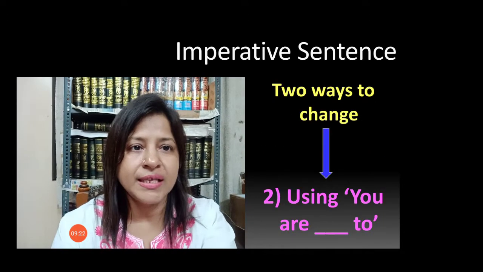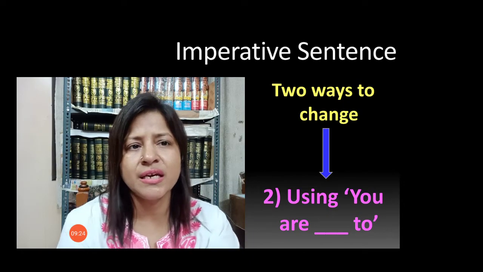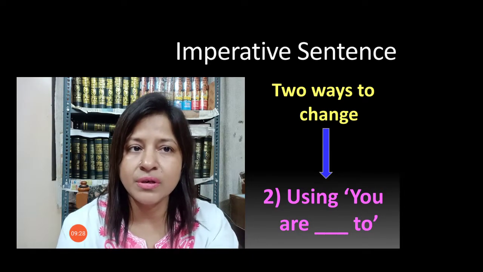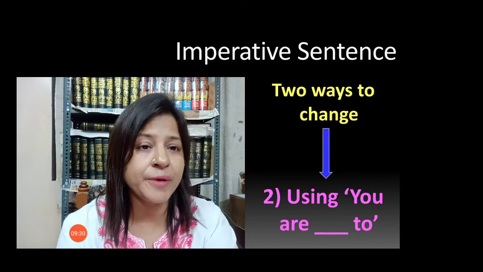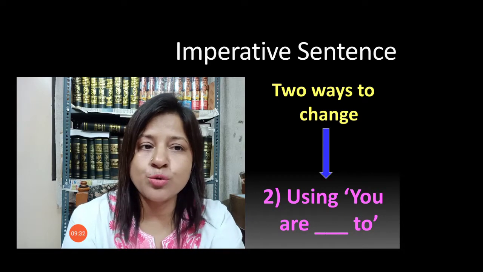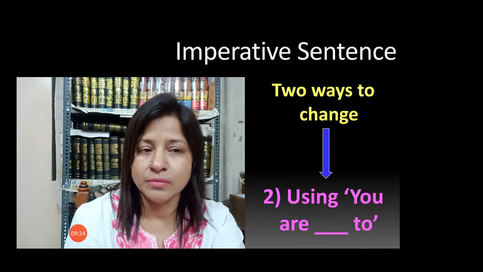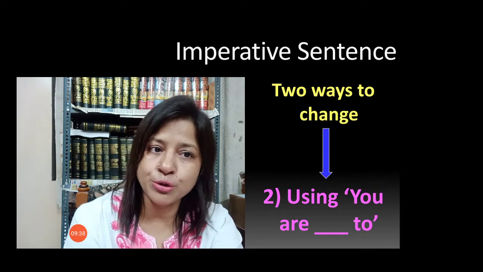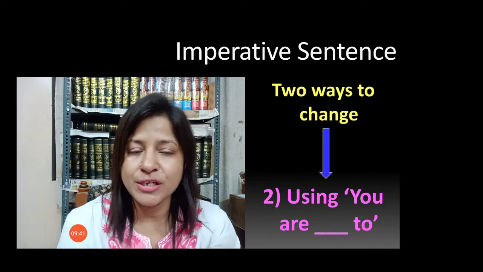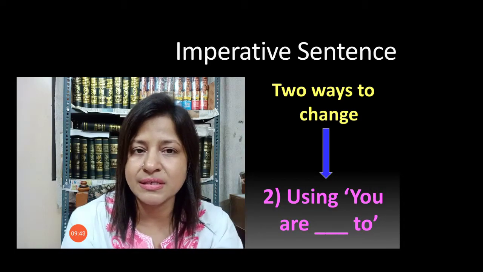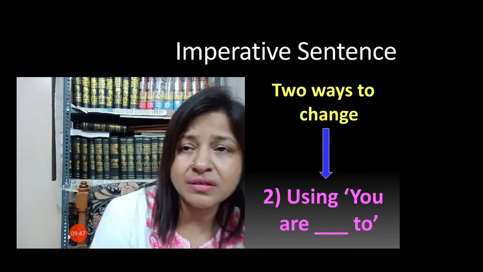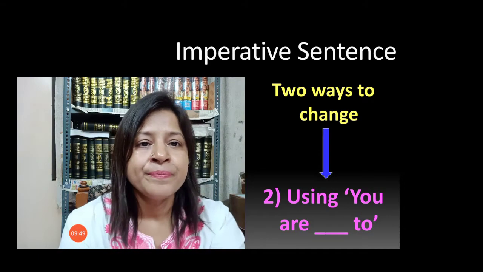Okay, then we have the second way to change active into passive voice for imperative sentences. We do that using you are dash to, and in the dash we have various expressions.